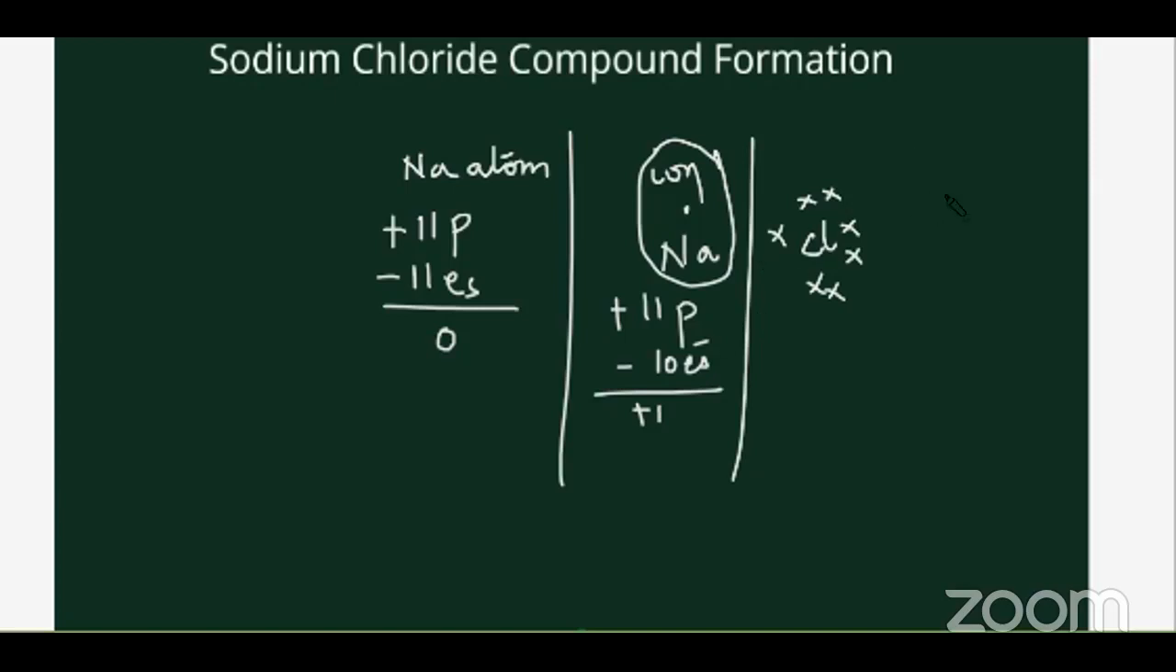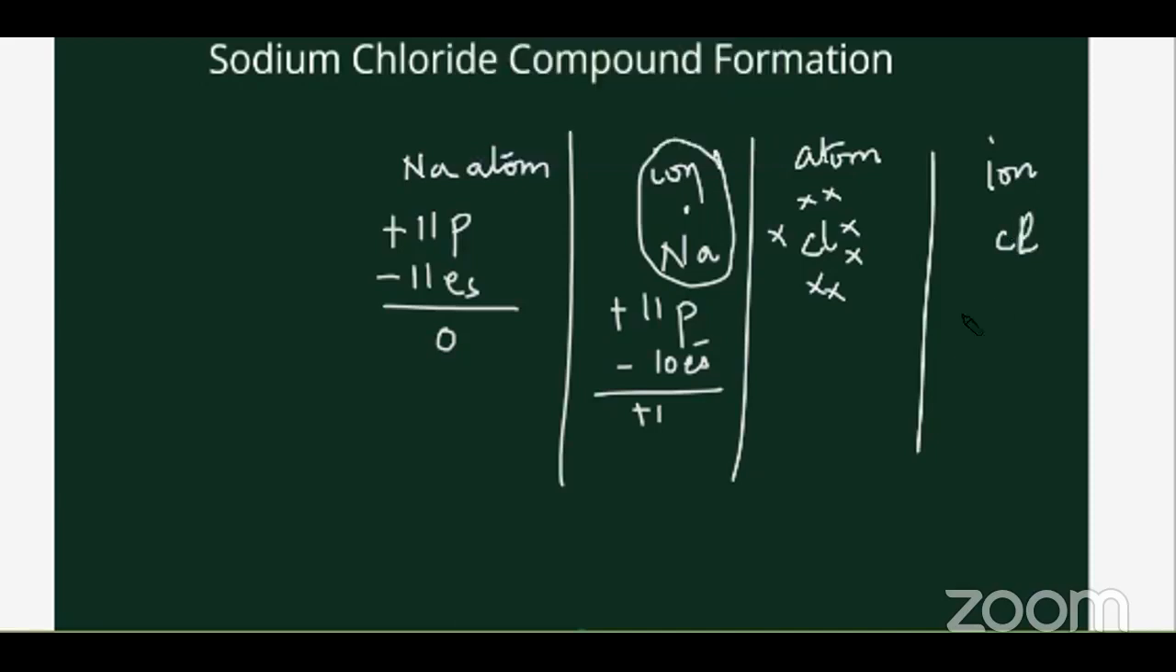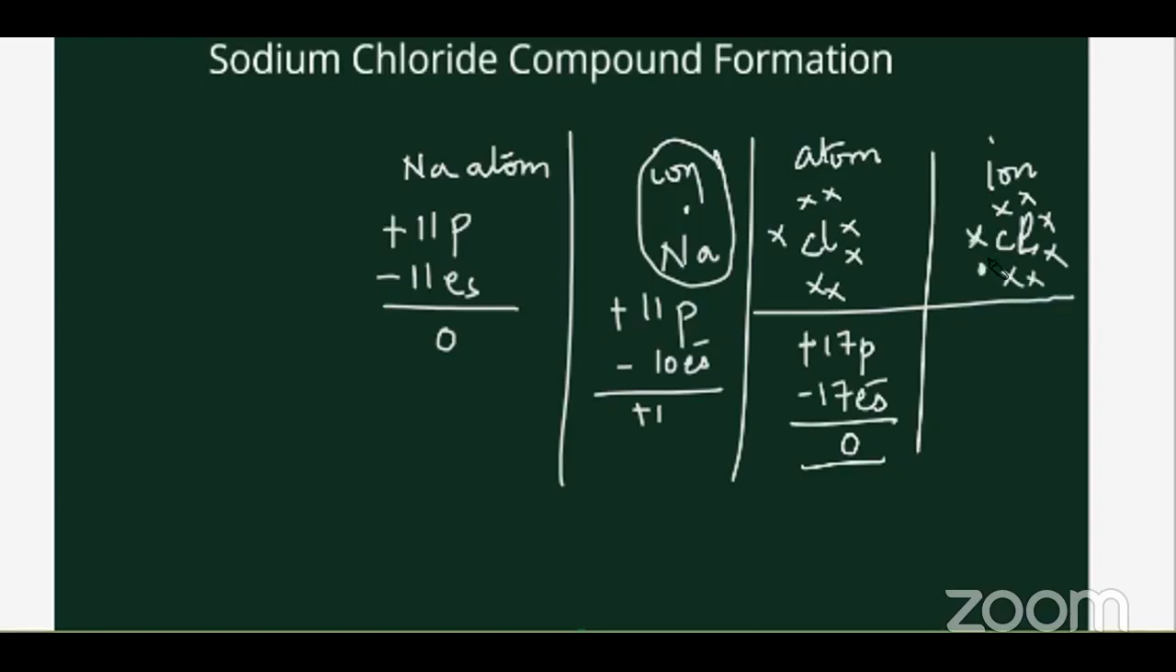Now, same thing we can say for chlorine atom and chlorine ion. Chlorine ion has a -1 charge. How does it happen? Chlorine has how many electrons? 17 electrons. So that means it has 17 protons and 17 electrons. So the total charge on the chlorine atom is 0. But when we talk about the chlorine ion, it takes 1 electron from the metal. So 1 electron is being donated to the chlorine. The number of protons will remain the same, plus 17, right?